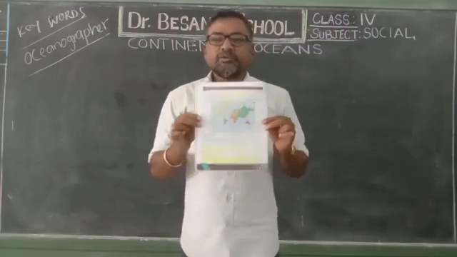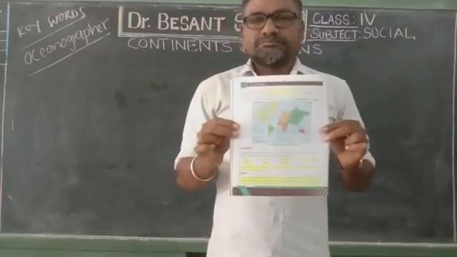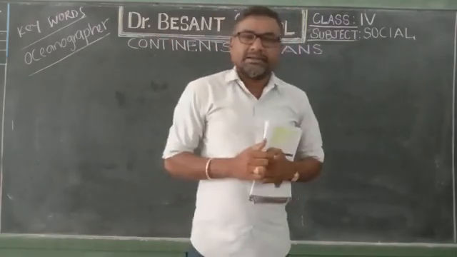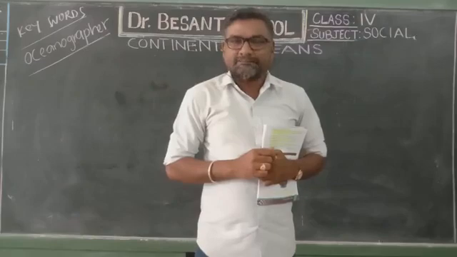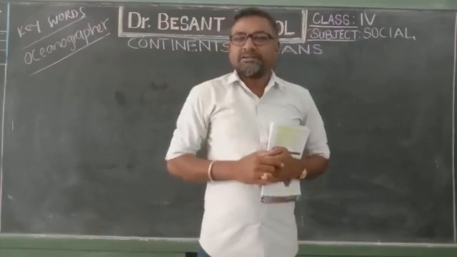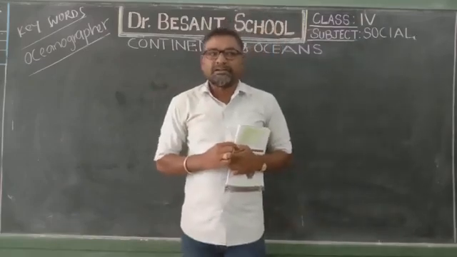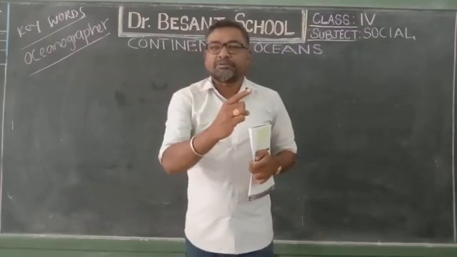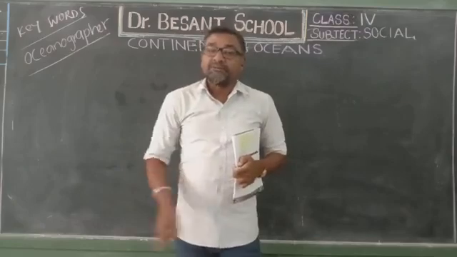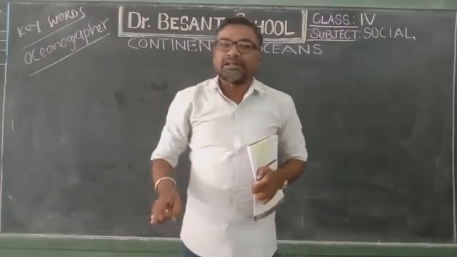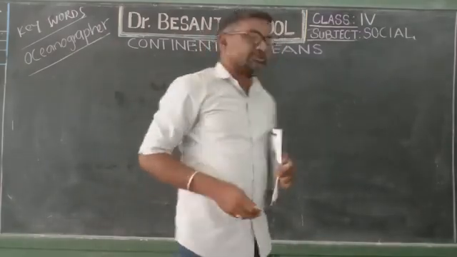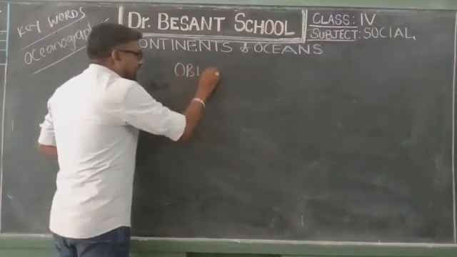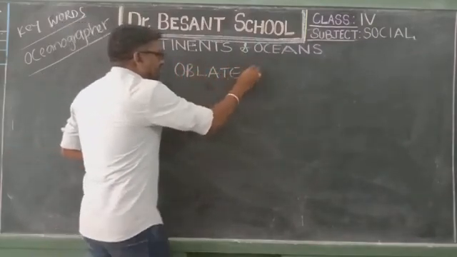Children, open page 8. We already know about the Earth. The Earth is the 3rd planet. It is named the blue planet and also the water planet. It is the only planet that supports life. And the shape of the Earth is called the oblate sphere.